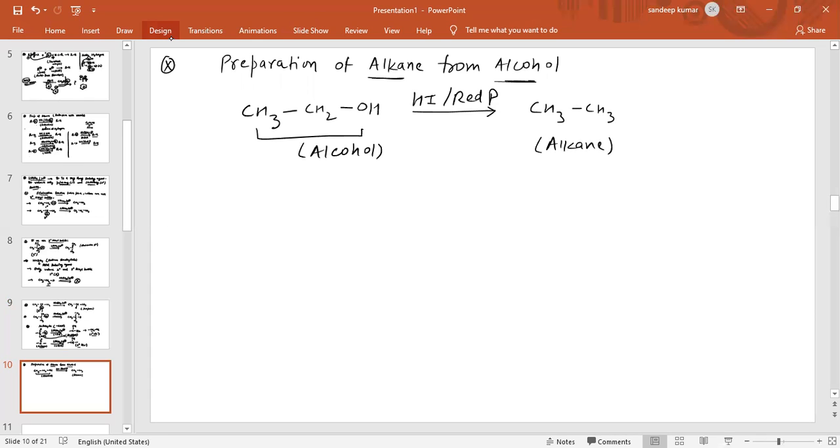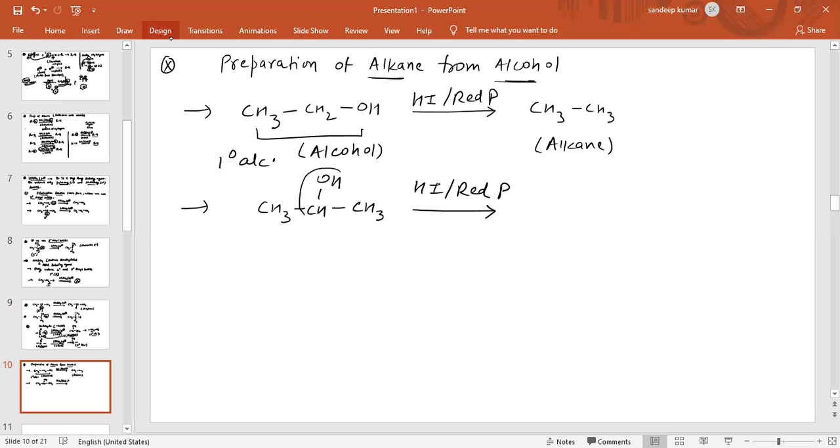In the same way, we can see another reaction. This is a 1-degree alcohol. If we use a 2-degree alcohol like CH3CHOHCH3, in reaction with HI and red phosphorus, again this OH group will be removed and the alcohol will convert into an alkane of the same carbon atoms.